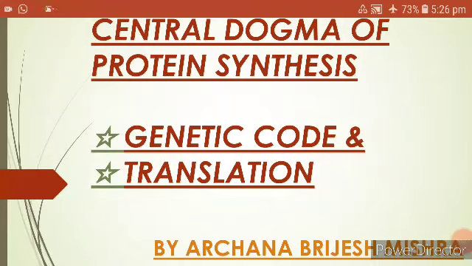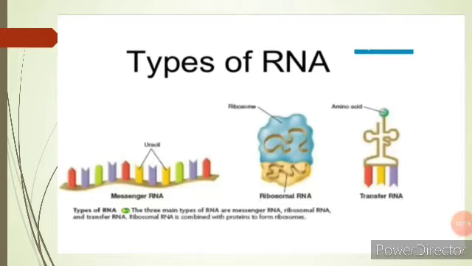Now let's continue with the central dogma of protein synthesis. We had already discussed transcription, and now we are going to continue with translation. In transcription we studied that a double stranded DNA molecule gives rise to RNA. Here three types of RNA, mRNA, rRNA and tRNA, are synthesized, and they take part in the translation process.